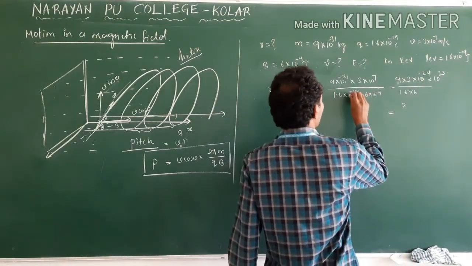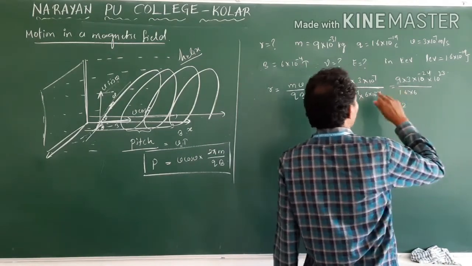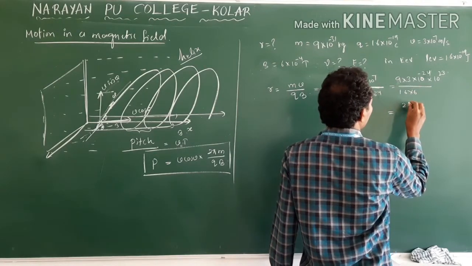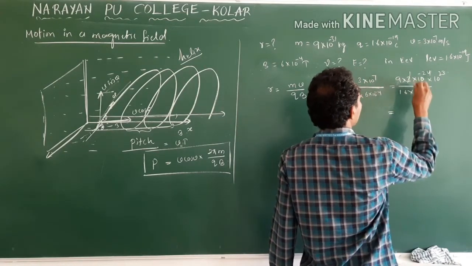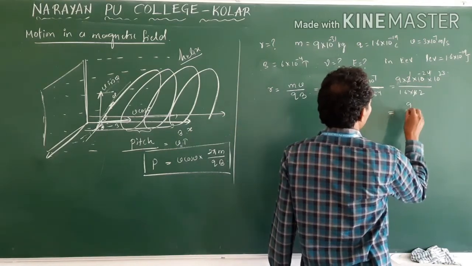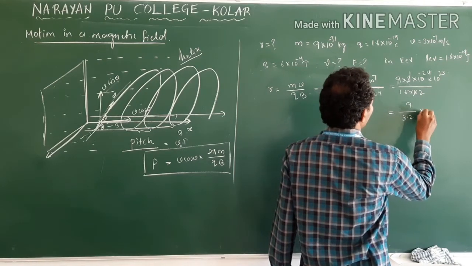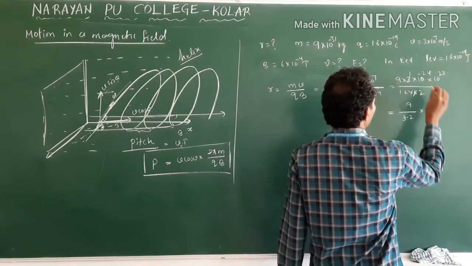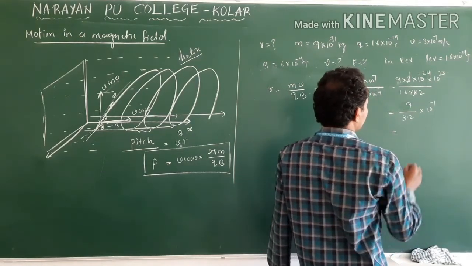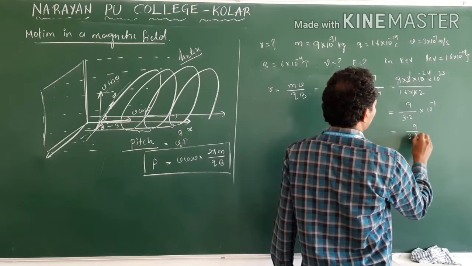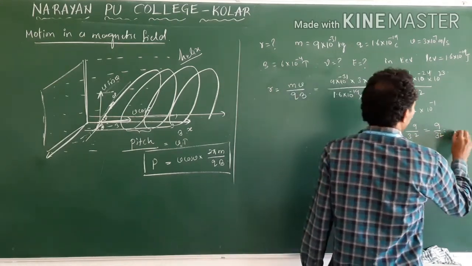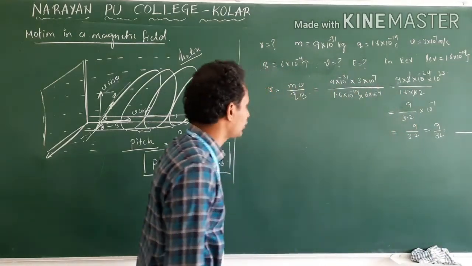Now 1.6 into 6, and minus 19 minus 4 is minus 23. Minus 23 goes up, plus 23. Clear? Now this is 9 into 3, or we can cancel here, 3 ones, 3 twos. Next, 9 by 3.2 into 10 power minus 1. This we can write as 0.9 by 3.2, that is 9 by 32. This you calculate, you will get the answer.